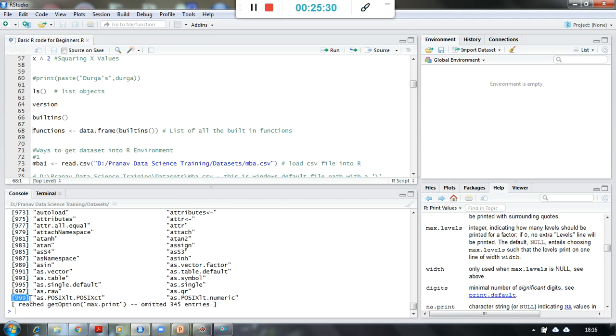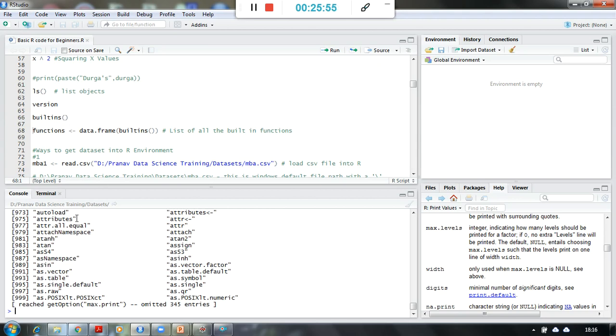So these are 999 and this line is the 1000th line. And omitted 345 means there are still 345 more entries available to show this result, right? Which suggests that there are 1344 basic built-in functionalities available with this RStudio version.